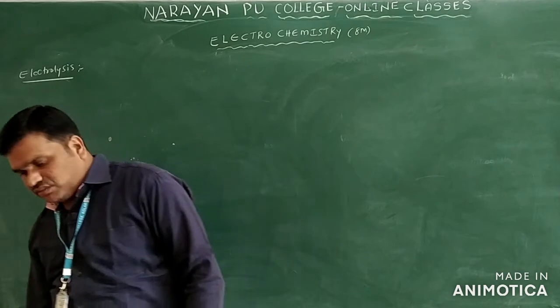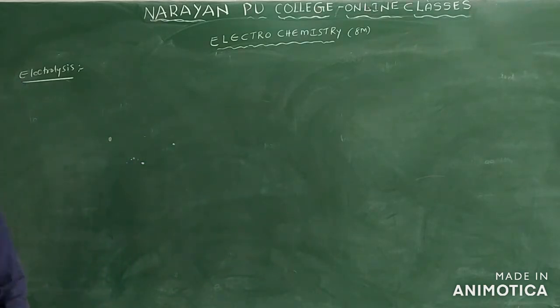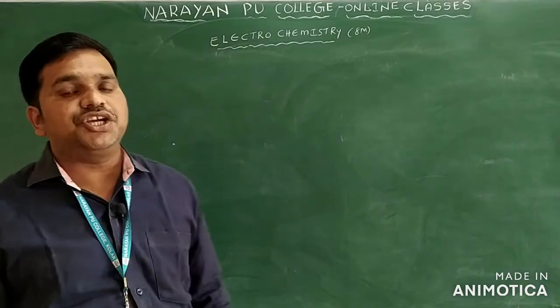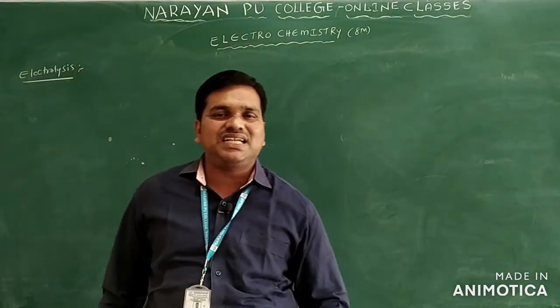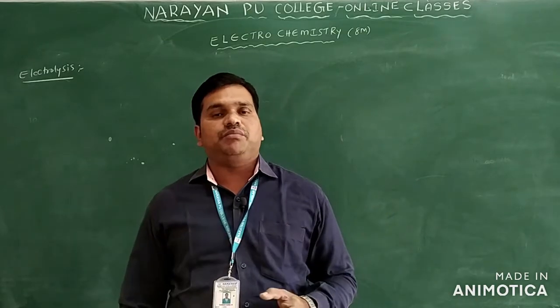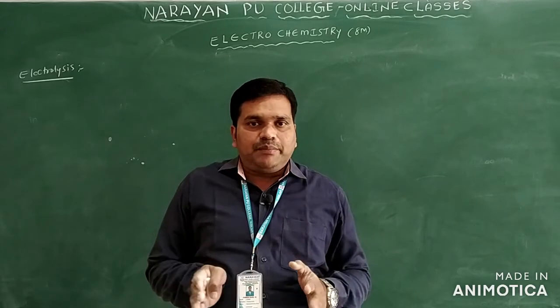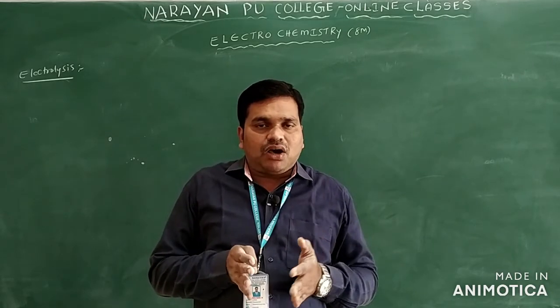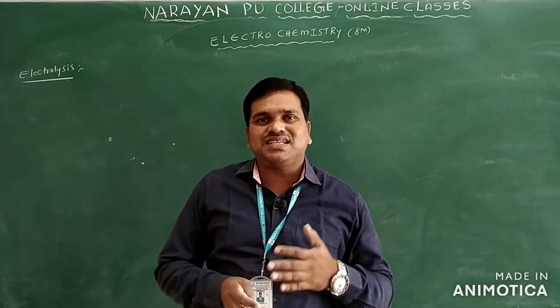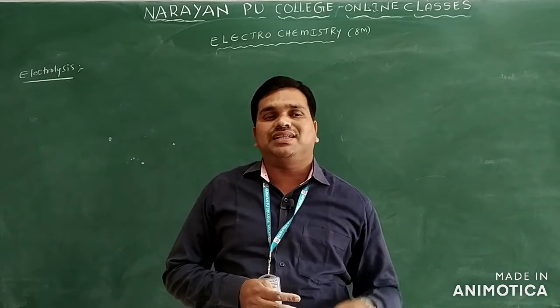Next we have electrolysis. What is meant by electrolysis? It is the phenomenon in which an electrolyte is decomposed into its constituent ions or products by passage of electricity. The electrolyte can be split or dissociated into its constituent ions or different products formed in the reaction.